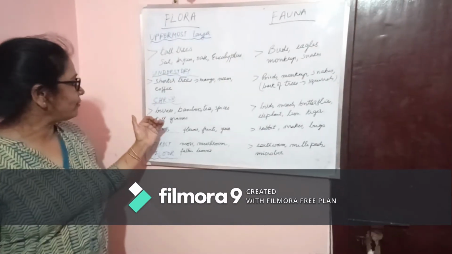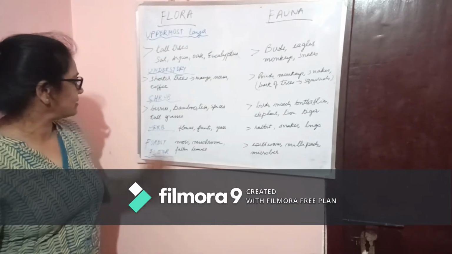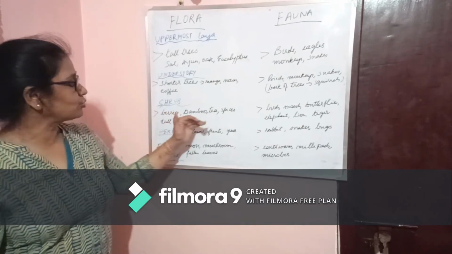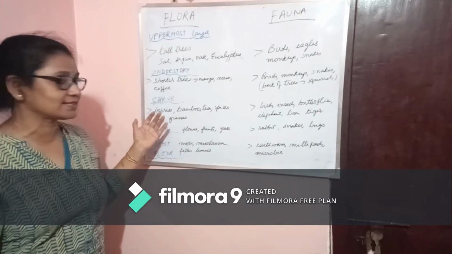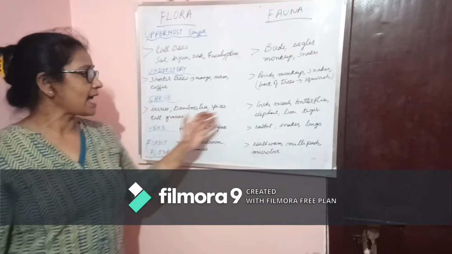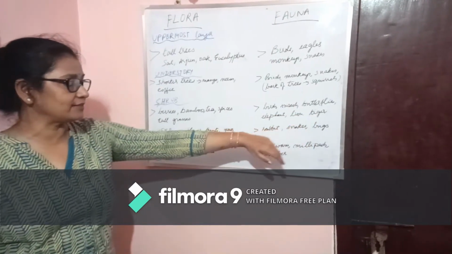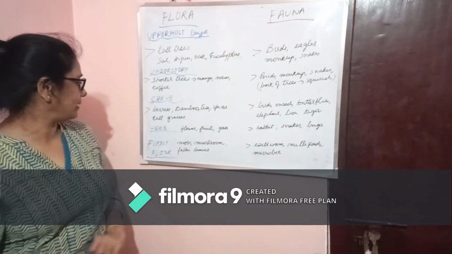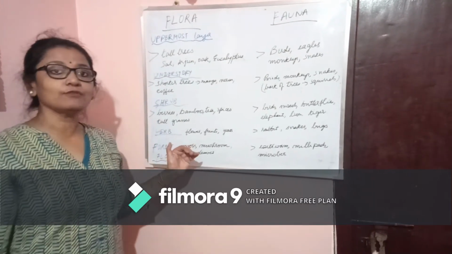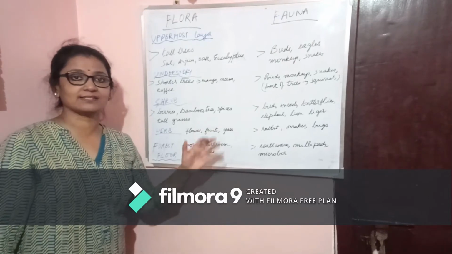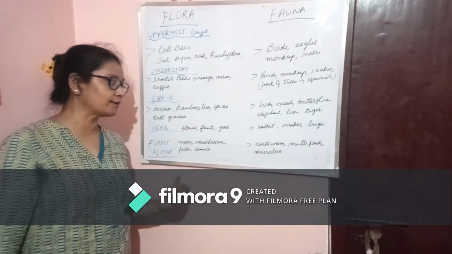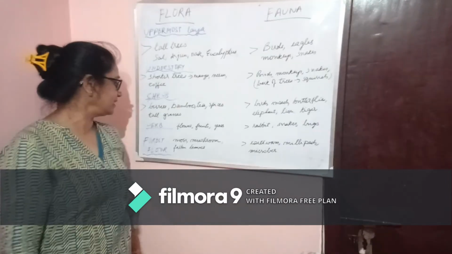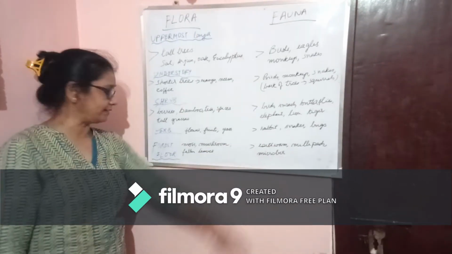Coming to the shrub layer, where there are shorter plants. Berries, meaning the bushy ones. So berries, bamboos, teas, spices, tall grasses occupy the shrub layer. And birds, insects, butterflies, elephant, lion, tiger are the common animals which we find in the shrub layer. The herb layer will consist of all the flowers, fruits, grass, seeds. Rabbits, snakes, bugs, insects, mosquitoes are in this layer.